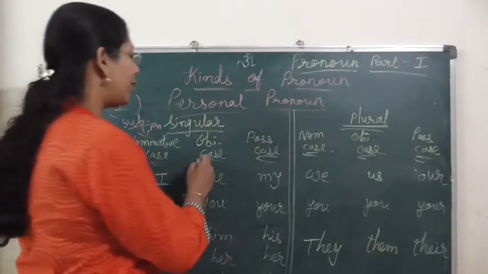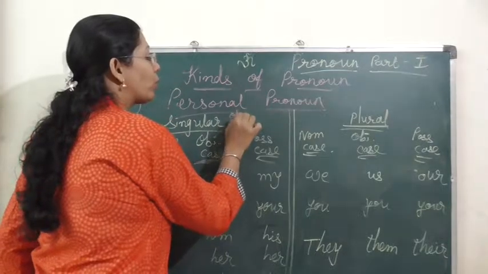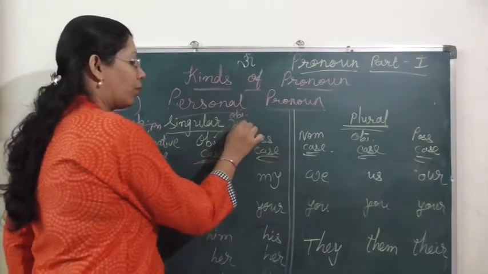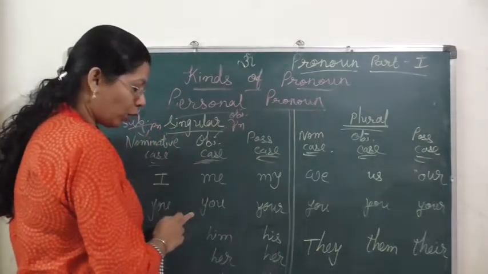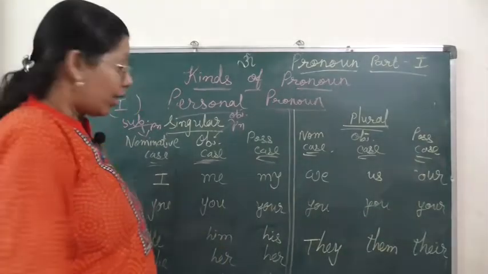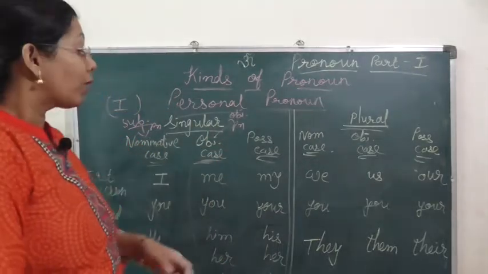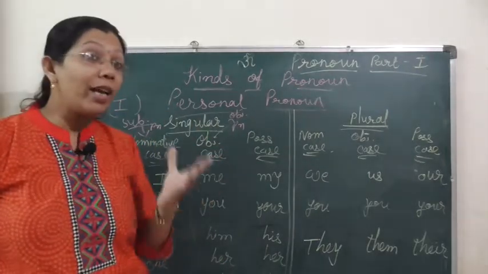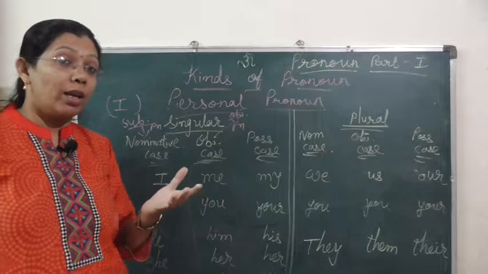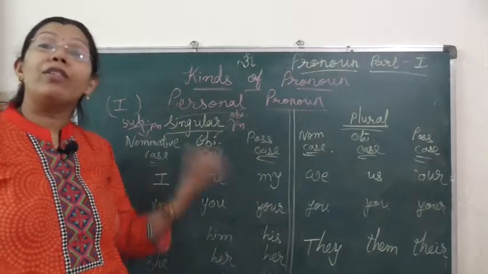Then objective case. This objective case is also known as object pronoun. Me, you, him, her, it. All these words come in the category of object pronoun. Now when object pronouns are used, they are used after the verb.